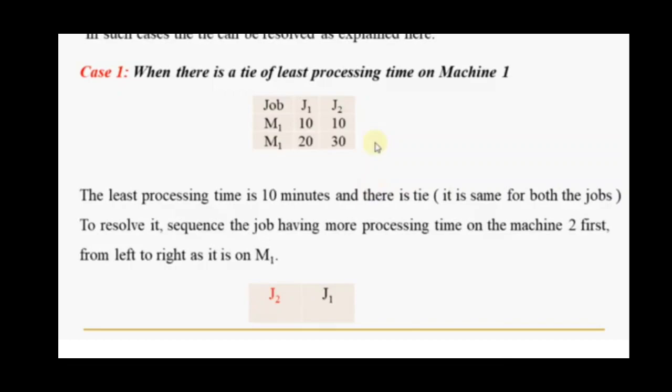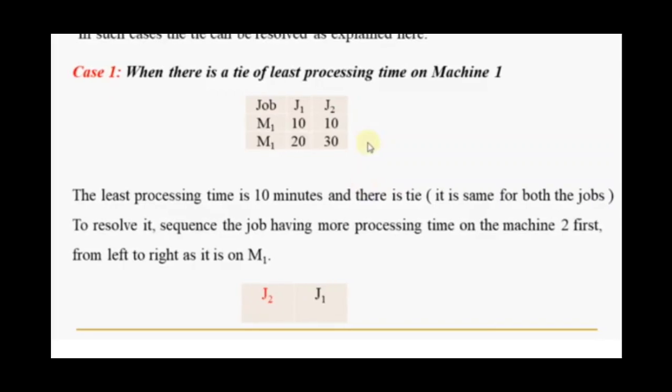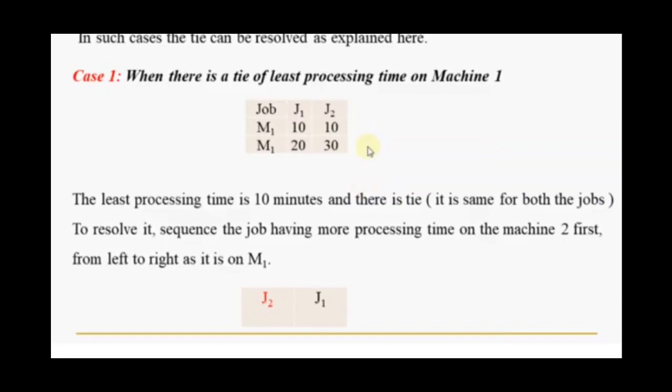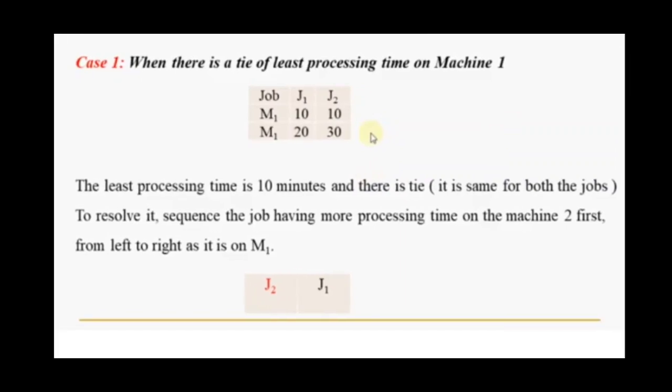But the thing is whether to consider J1 or J2. As we know, we look at the processing time of the opposite machine, here the opposite machine is M2. Whichever has the maximum processing time, that particular job will be considered. In this case, J1 has 20 minutes on the second machine and J2 has 30 minutes. Out of 20 and 30, 30 is maximum, and this corresponds to J2. That's why J2 will be sequenced first and then J1.